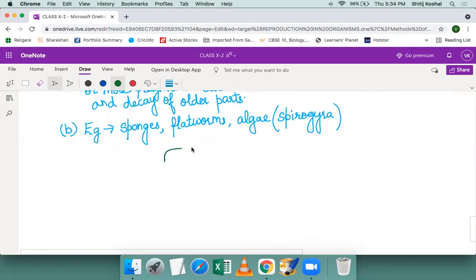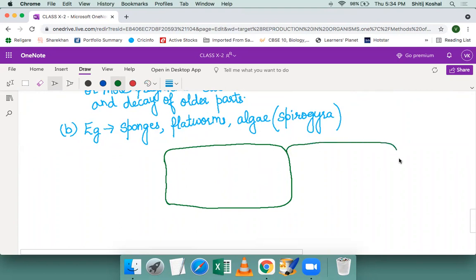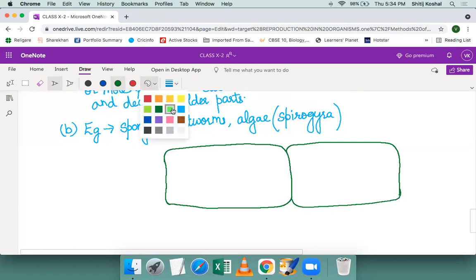This is the structure of a Spirogyra. This is mucilage. Mucilage is a sticky layer which is present in the algal form. That is why they are a little slimy in nature. And this is one cell, this is another cell. Inside it, there is another layer which is called the cell wall.